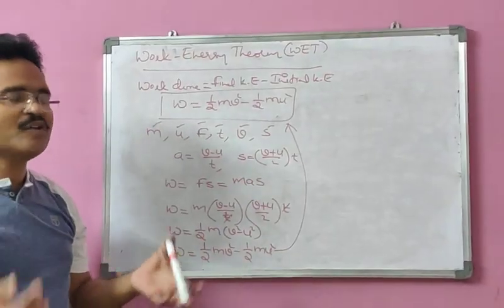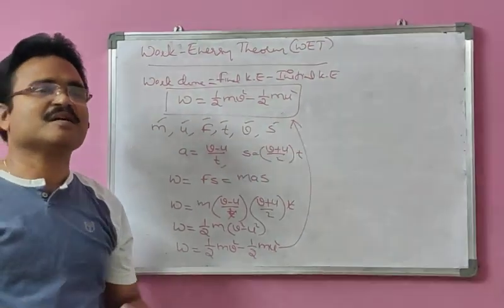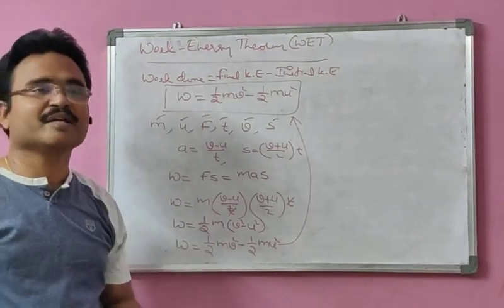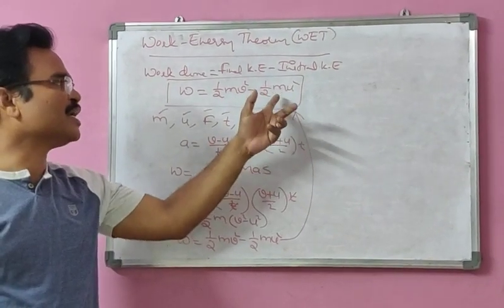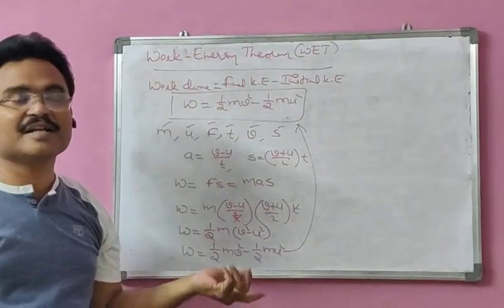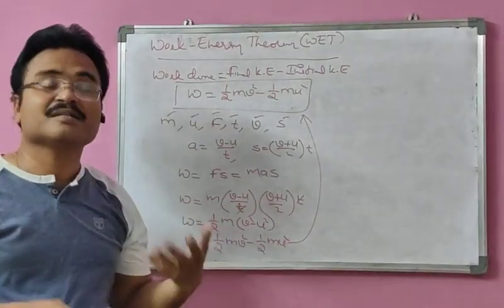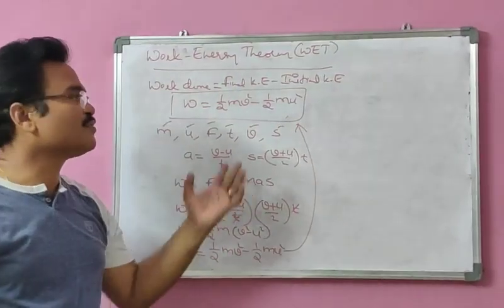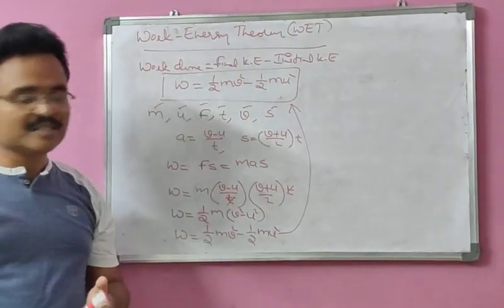For example, suppose a vehicle is moving with a certain velocity and brakes are applied so that it stops after a distance. Then what is the braking force? In such a case, final kinetic energy will be zero and initial kinetic energy is there. Fs equal to minus half mu square. You can calculate F, which is called the braking force, and s is called the stopping distance. So depending on the situation, we can use this formula to find the required quantities. So this is the work energy theorem.